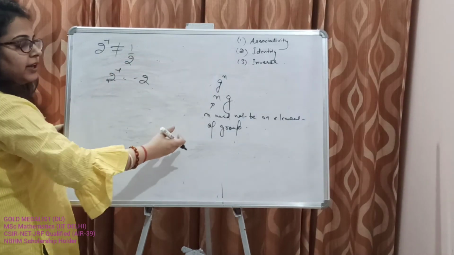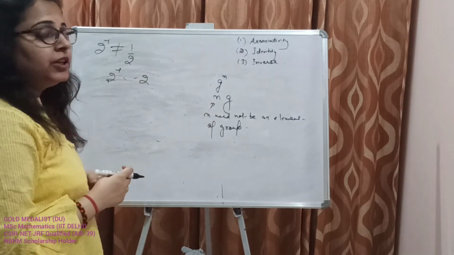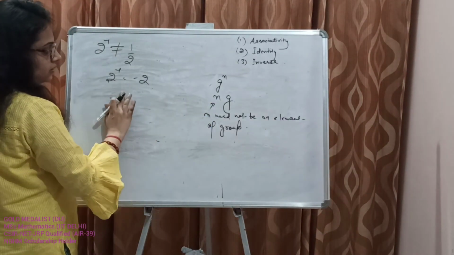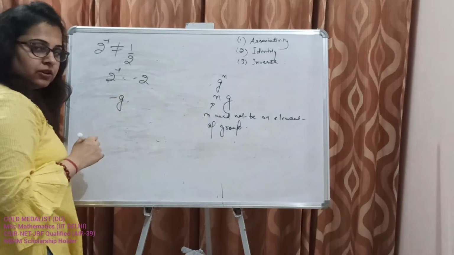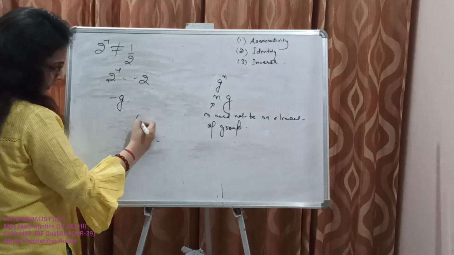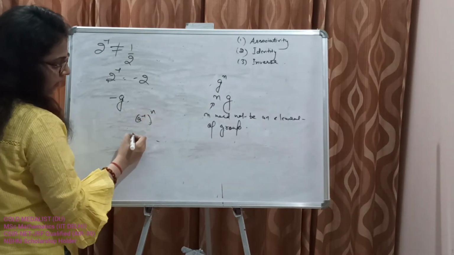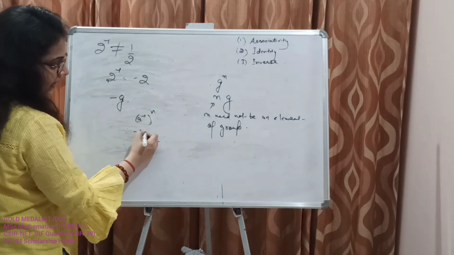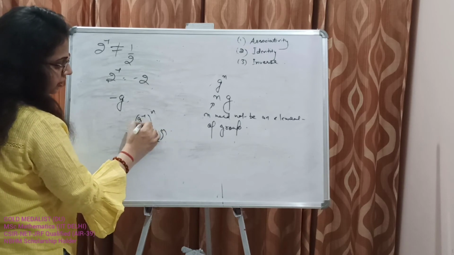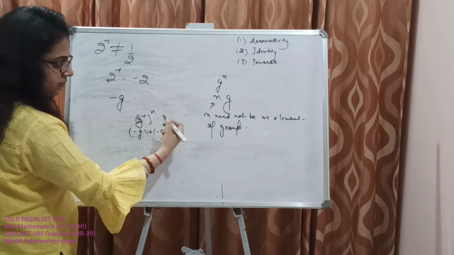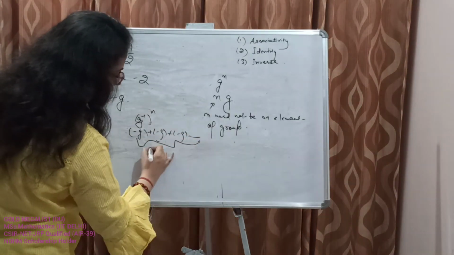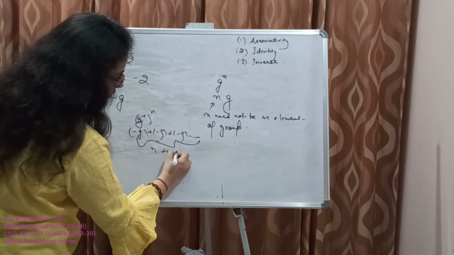So when we are representing the operation in additive notation, write the inverse as minus g instead of g inverse. If you are writing g inverse power n, it will be minus g plus minus g plus minus g, and so on, n times.